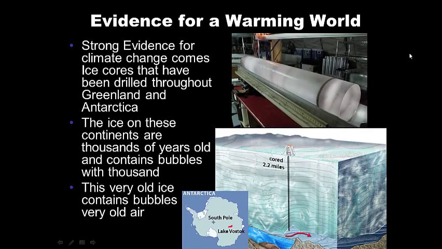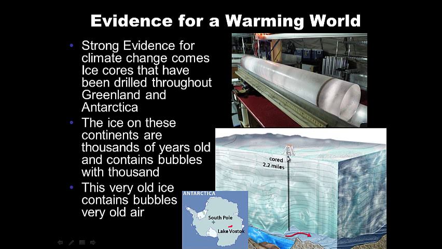Okay, so evidence for a warming world. Scientists tell you that the Earth is warming, well, where's all that evidence coming from? The strongest evidence comes from ice cores that have been drilled throughout Greenland and Antarctica. The ice on these continents is thousands of years old and contains bubbles with thousand-year-old air.